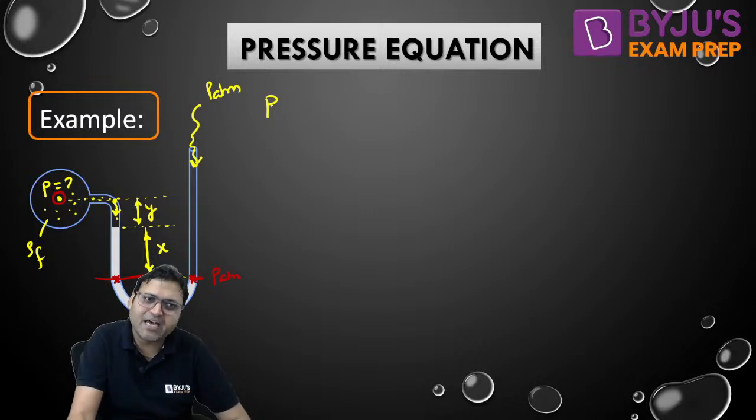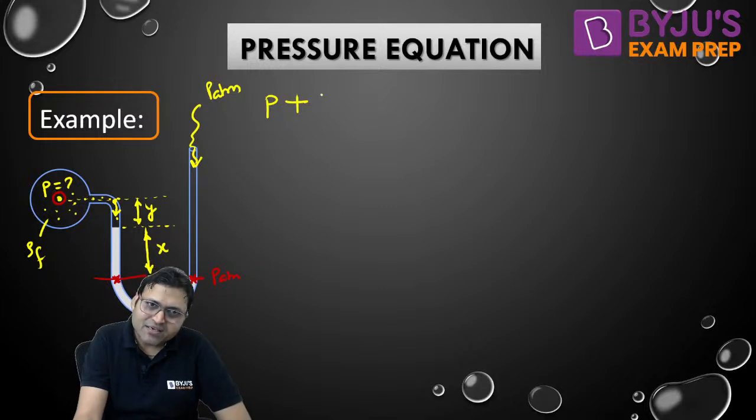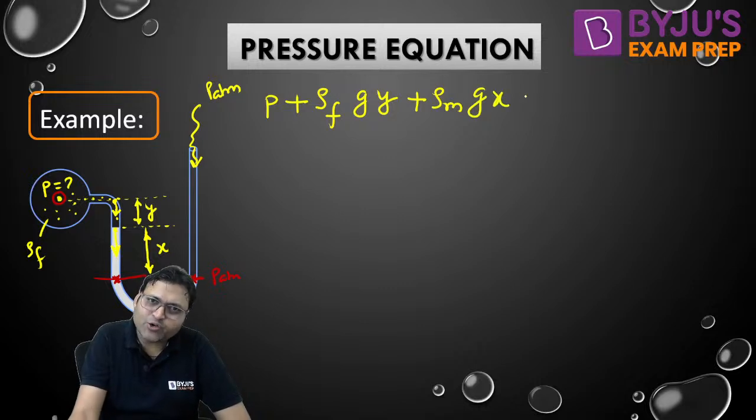Now traveling in downward direction plus traveling in rho F into G into Y. Here now we are traveling further in downward direction, again plus, now we are traveling in rho M into G into X here, and that will be the pressure here, that is equal to P atm.